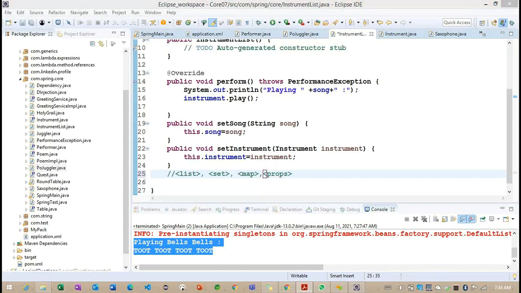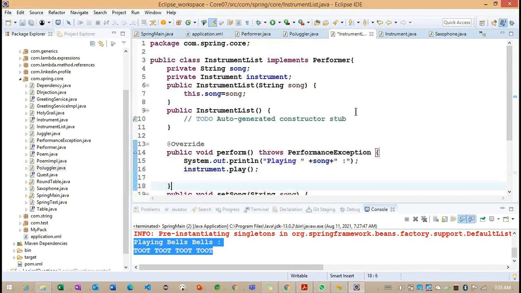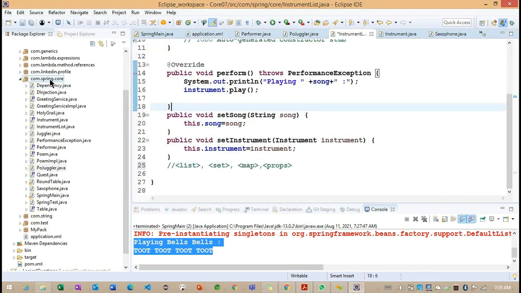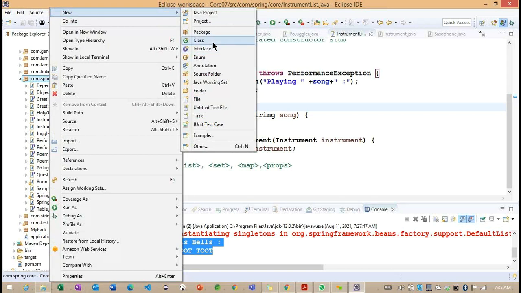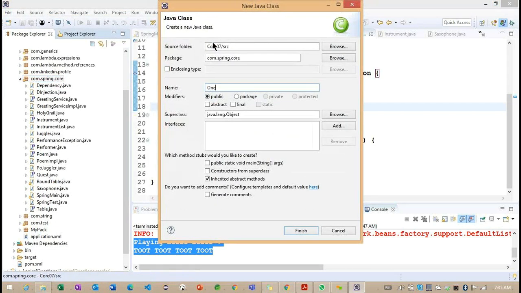Getting the point. Now, to work on these 4 collections, I want to define the same example, or otherwise we can go for a different one. So let me save this example. I'm going to work on one more example, something called OneManBand.